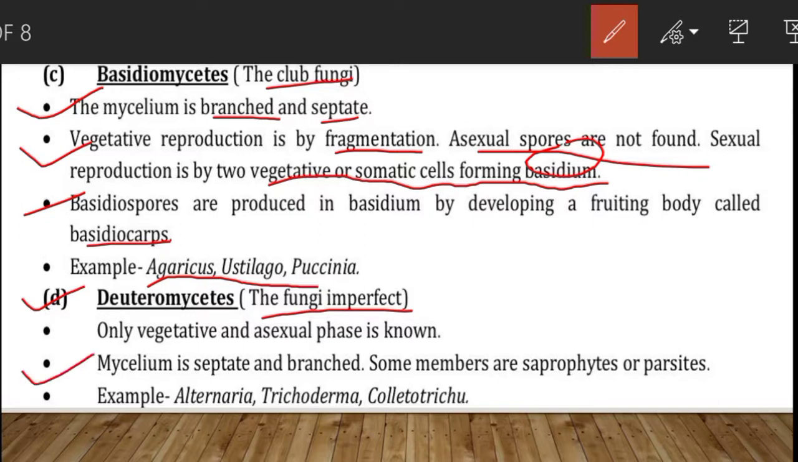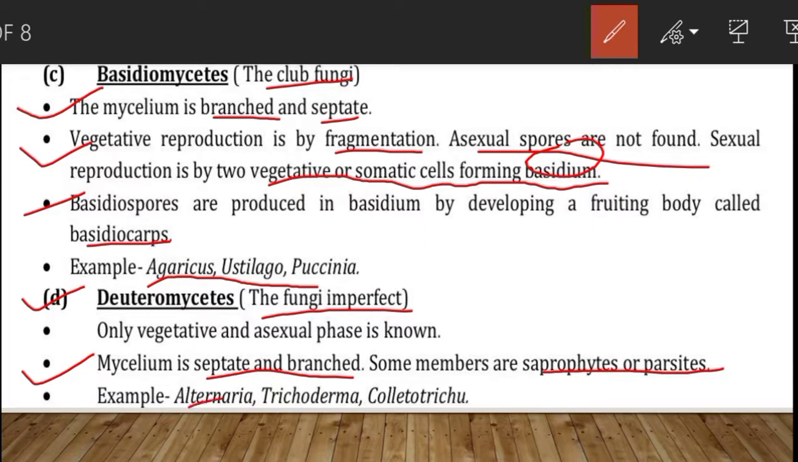Mycelium is septate and branched. Some members are saprophytes or parasites. Asexual reproduction occurs by the formation of conidia or sometimes by oidia and chlamydospores. Sexual reproduction is not certain. Mycelium structure and conidia indicate that most of the Deuteromycetes belong to Ascomycetes whose sexual reproduction is not known.